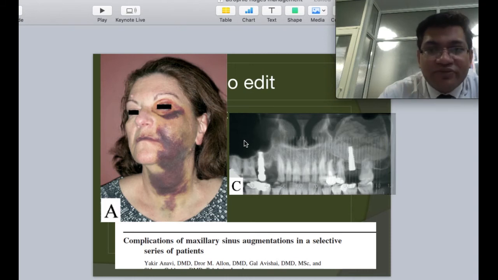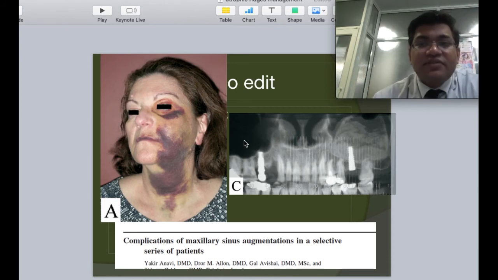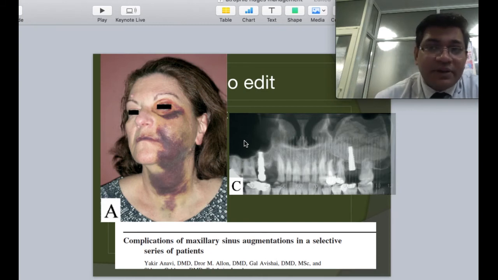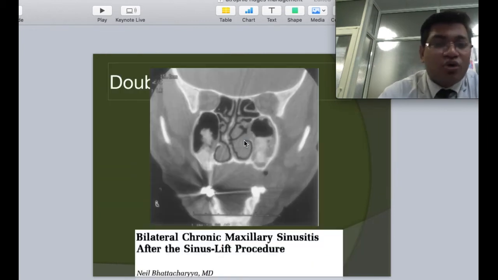There could be tissue emphysema because we have opened the sinus. If the membrane is perforated, there could be tissue emphysema. There could be ecchymosis of the skin, especially if the patient is on anticoagulant therapy; we should be aware of this. All this requires is proper counseling and antibiotic therapy to prevent any risk of secondary infections, and it should all take care of itself.